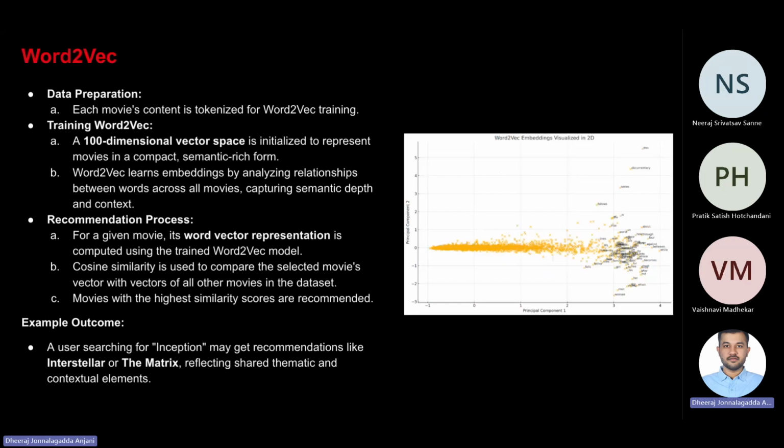The method excelled in finding connections, such as movies with similar storylines or cast members, providing personalized and highly relevant recommendations for the users. Since we used tokenized rich metadata, we had better embeddings, which helped our success. We also used cosine similarity to rank the movies based on semantic closeness.